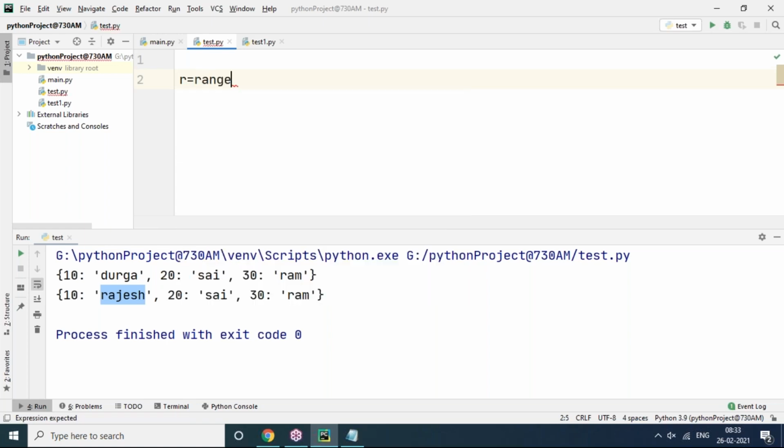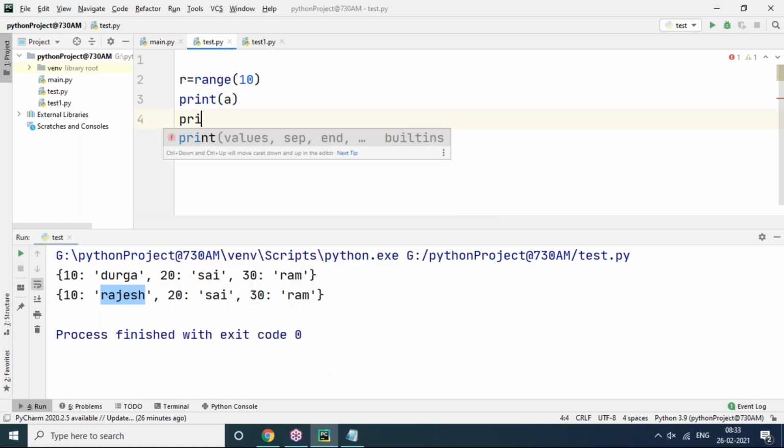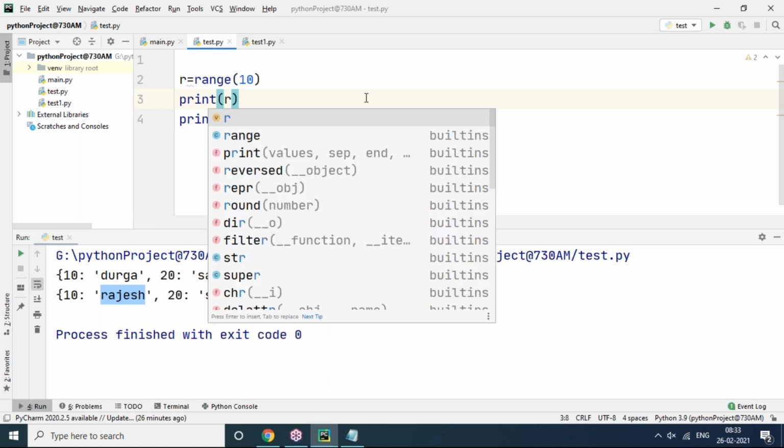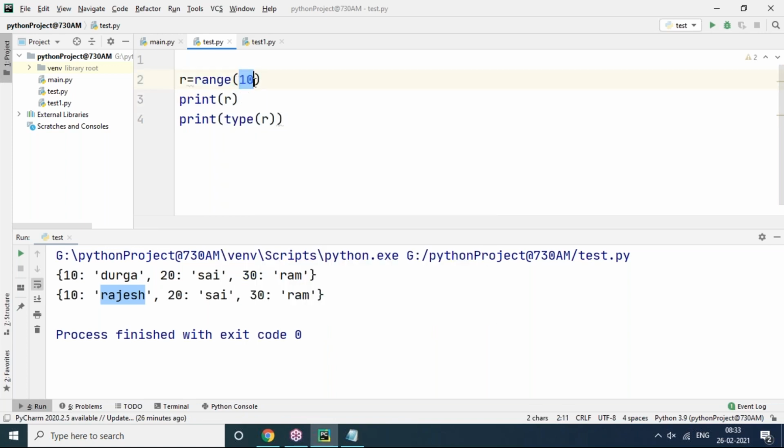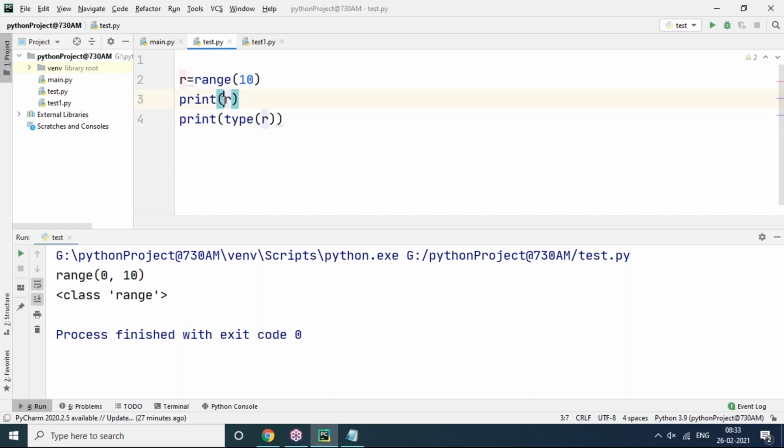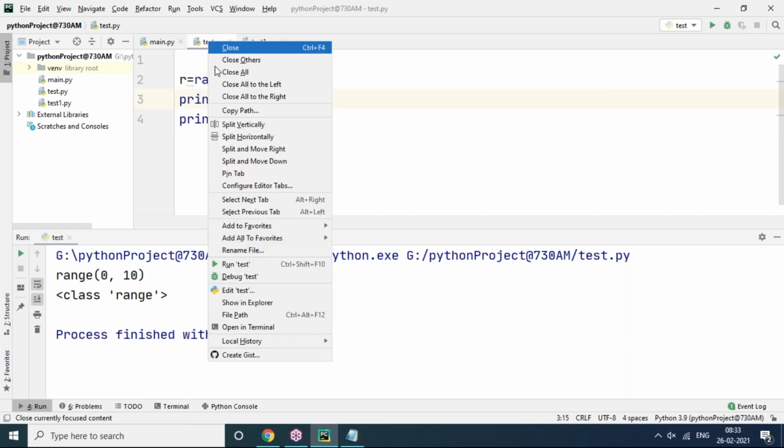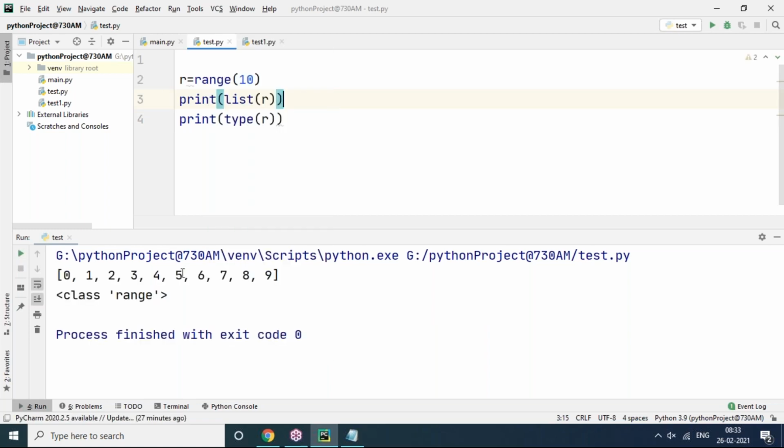Look here, R equals range of 10. It's going to start with 0 and go up to 10. Print type of R. R is range of 10, and by default it starts from 0. When we execute this, is it going to display a range of values? No. Range by default will not display in collection format. If you want to display it, you have to convert it into list, tuple or set format. I'm converting it into list of R, and the range of values comes in list format. So this is the range type only.